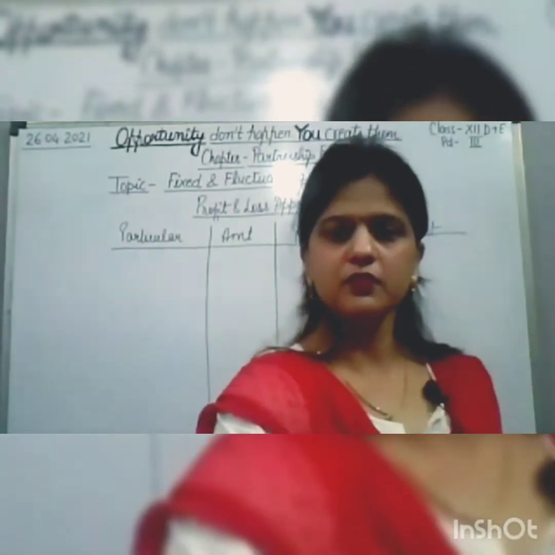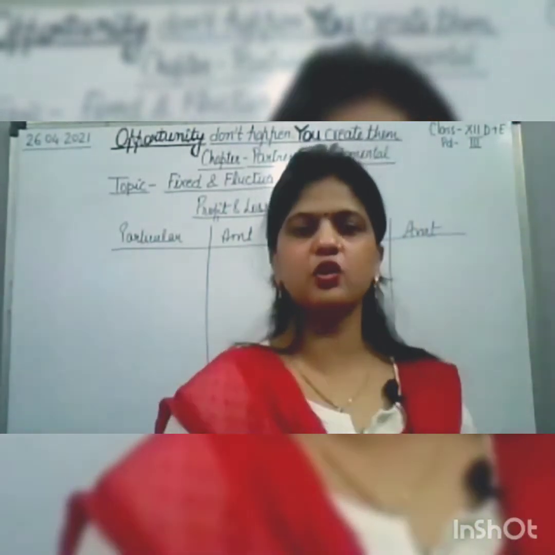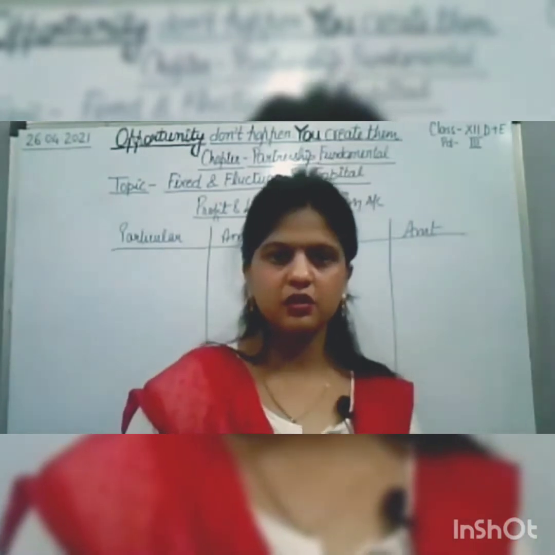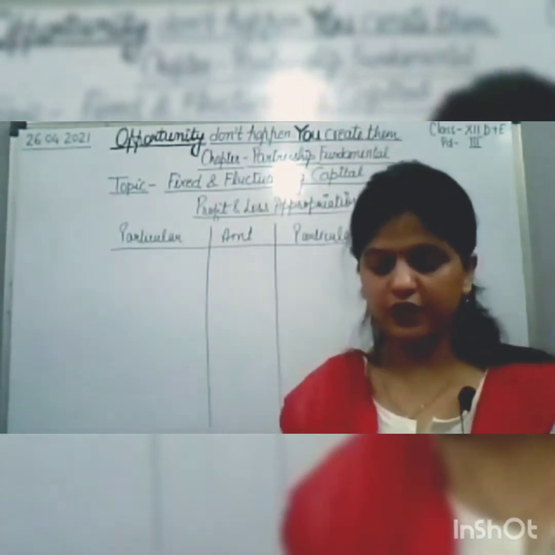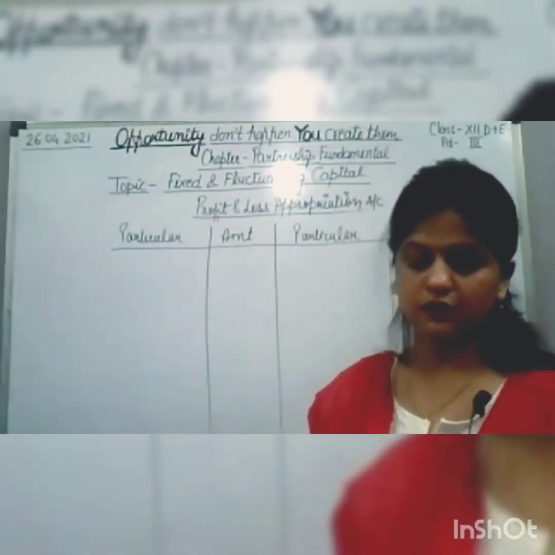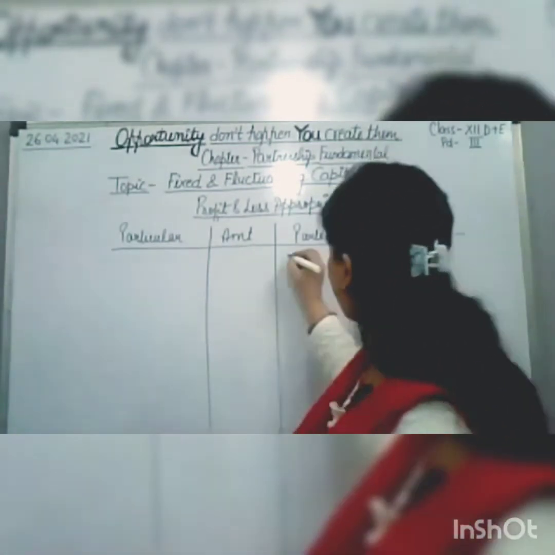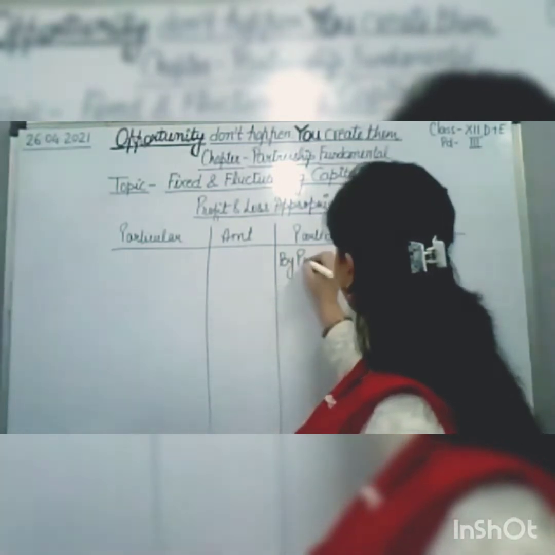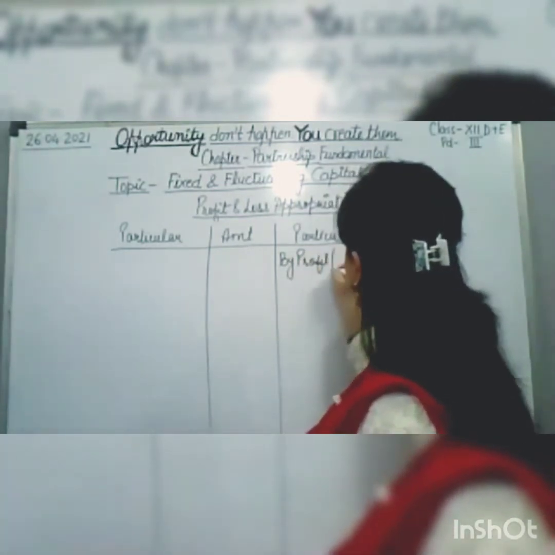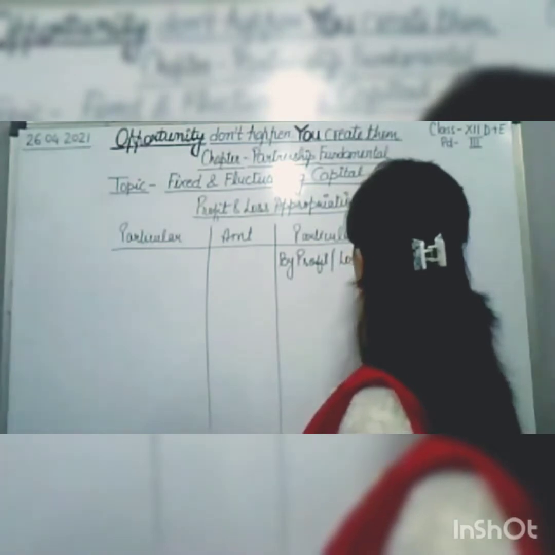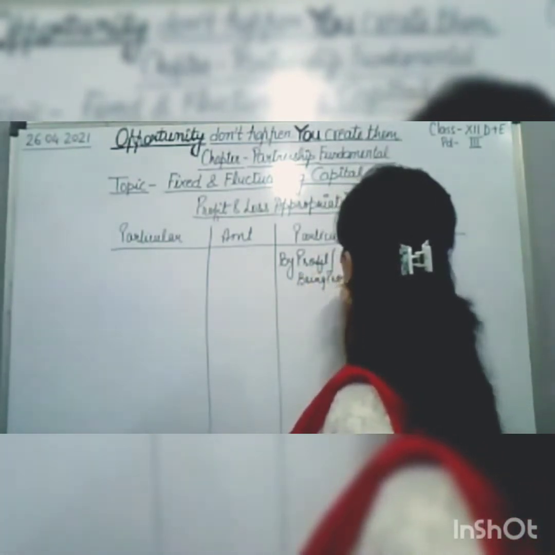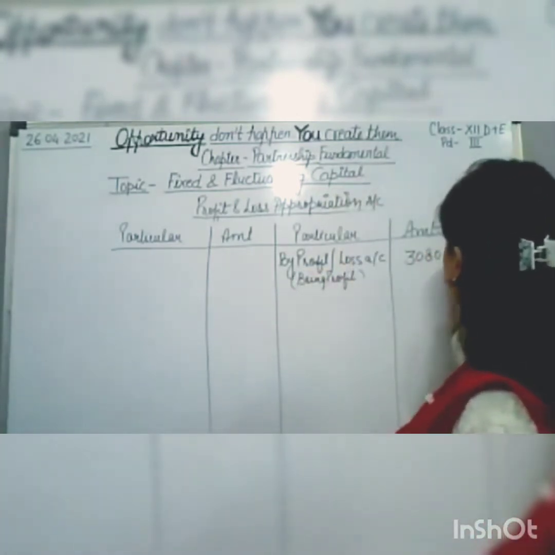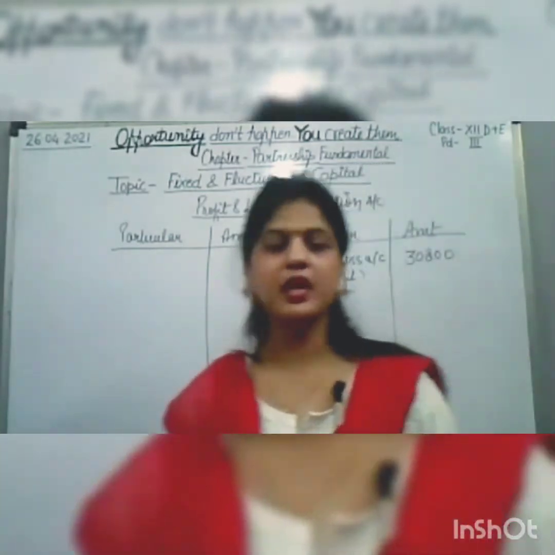Children, if the meeting disconnects, you have to rejoin with the same ID. So first of all, what we need to write? We need to write profit and loss. Profit is given in your question. By profit and loss account, profit. How much is given? It is given 30,800.